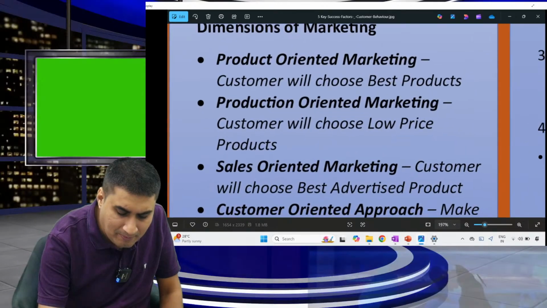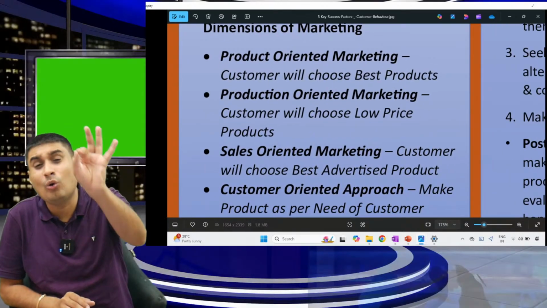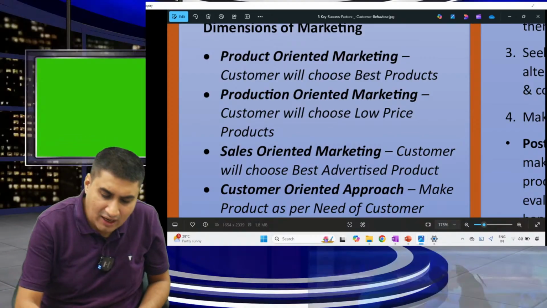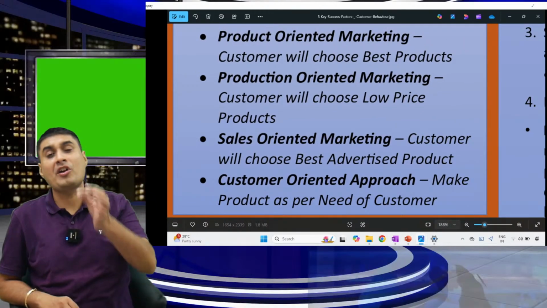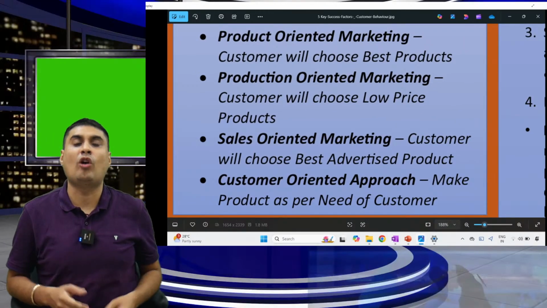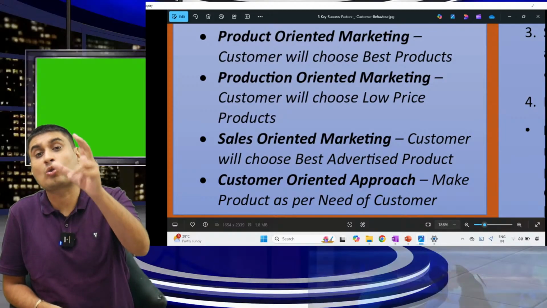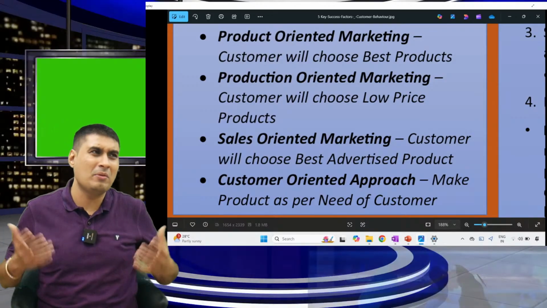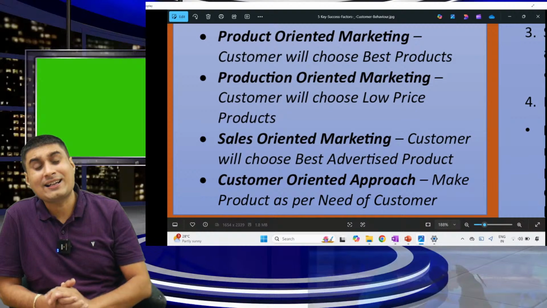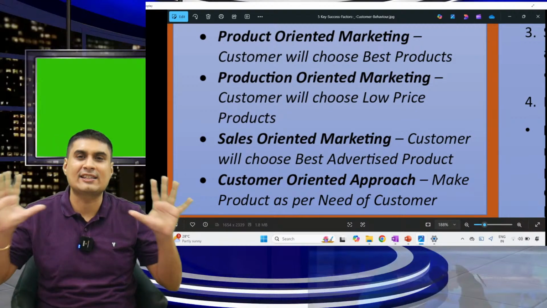Over. Dimensions of marketing. Very simple. Only MCQ will come. Okay. There are 4 aspects of marketing. Product oriented marketing, people believe what? Customer will choose the best quality product. Maybe Tata Group. Tata Group feels make a good product, customer will buy.